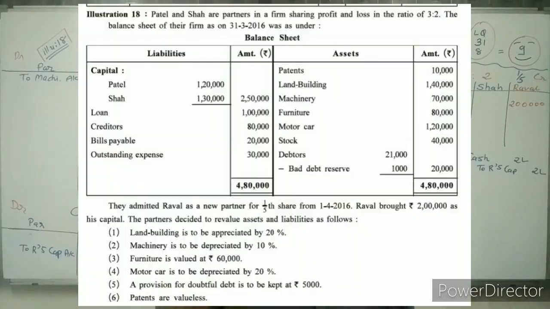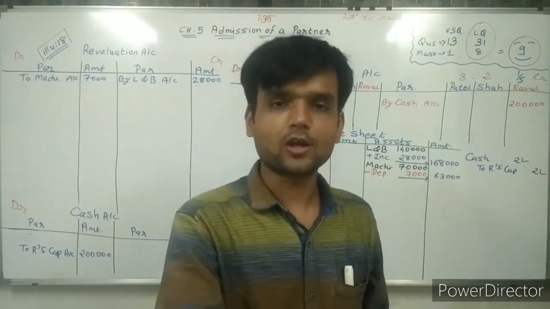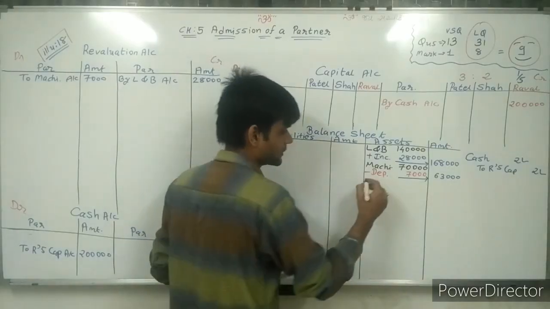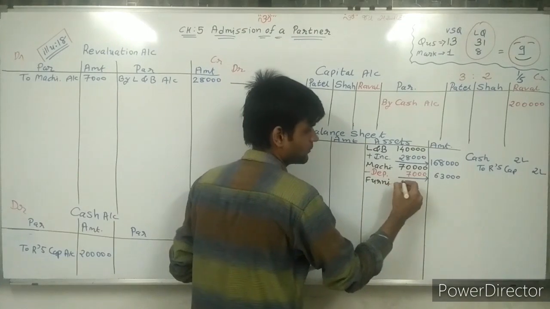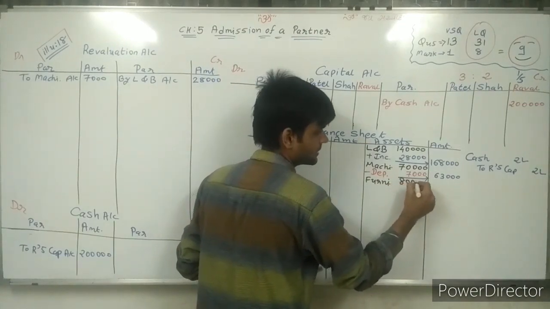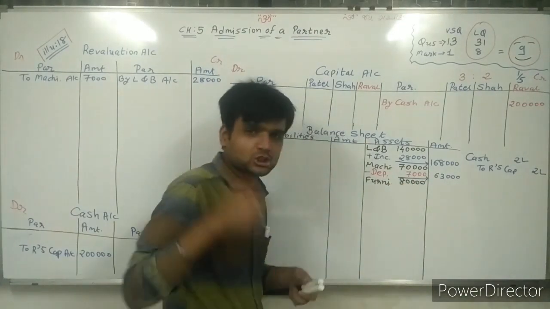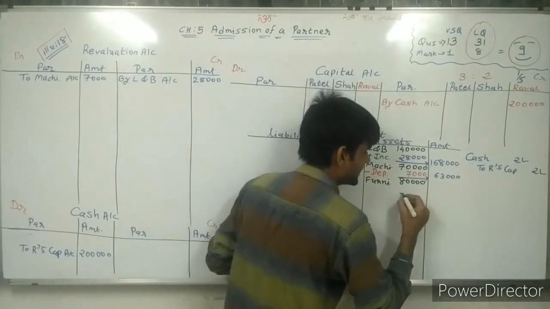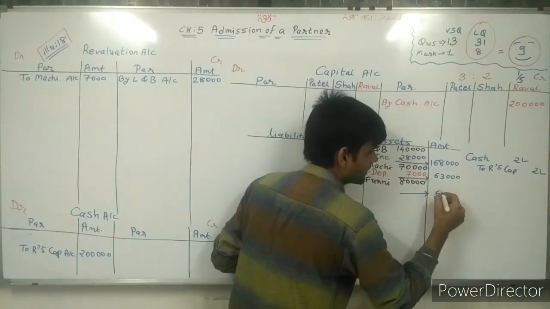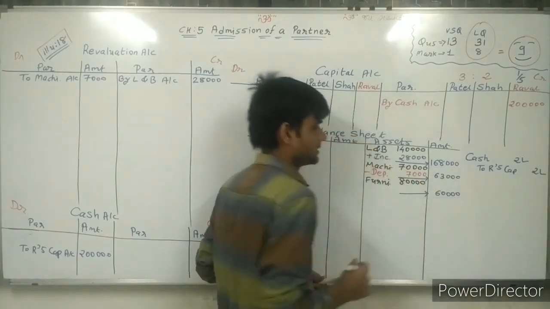Sir, furniture is valued at rupees 60,000. Now, sir, furniture 60,000 rupees. In the balance sheet, furniture is already given as 80,000. So first of all, I am writing furniture value 80,000. Now its actual value is 60,000 rupees. So, sir, in the outer column, I need to write 60,000.